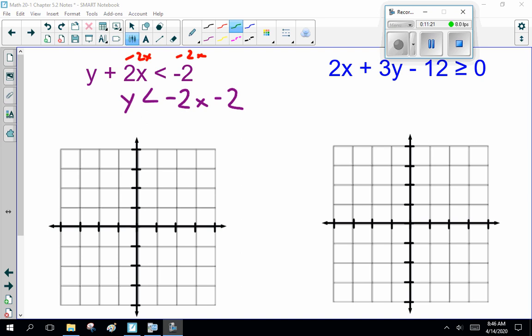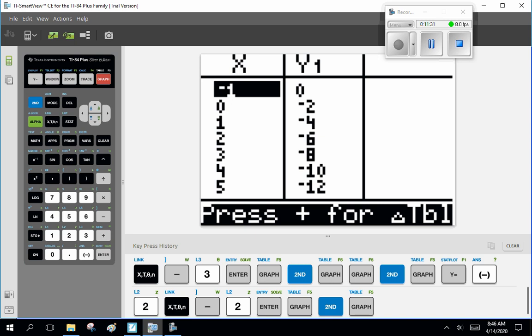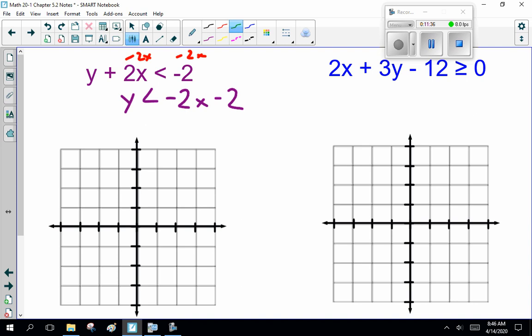Okay, gentlemen, welcome back. I got y is less than -2x - 2. Now, going to Mr. Graphing Calculator, that's my line. I find it easier to use a table of values to plot my points. But you should be able to find your y-intercept, -2, then go over 1, down 2, or back 1 and up 2.